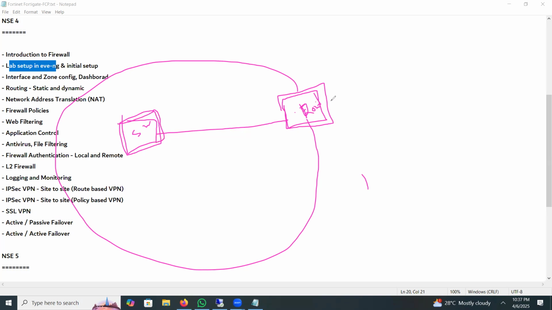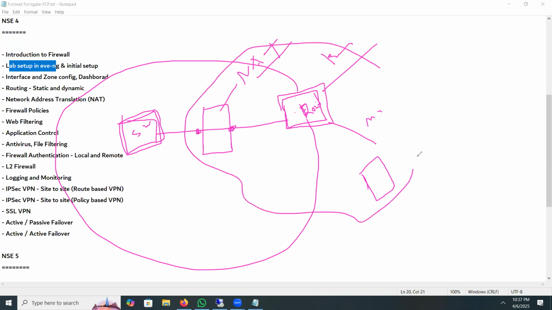But on that router, you have configured MPLS, BGP, and many more. So you have bought a new firewall and you want to deploy it here. When you use it in NAT mode or layer 3 mode, you need to assign IPs here and also here, because this is NAT mode, and your routing configuration will also change.